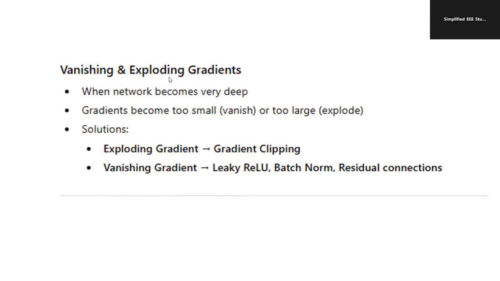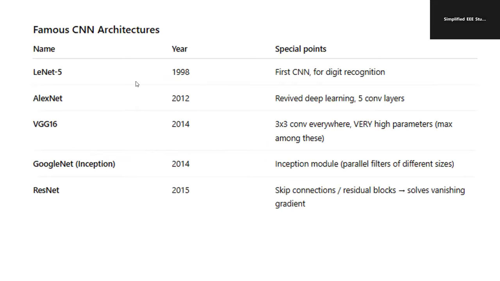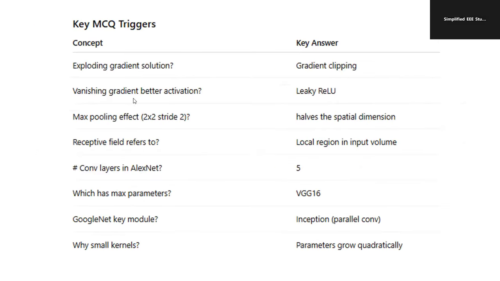Okay. Then vanishing and exploding gradients. Exploding gradient means gradient clipping. Vanishing gradient means leaky ReLU, batch norm, and residual connections. Study the history of ANN architecture and study the special features points. These are the important things which are helpful for the questions, especially for MCQ.